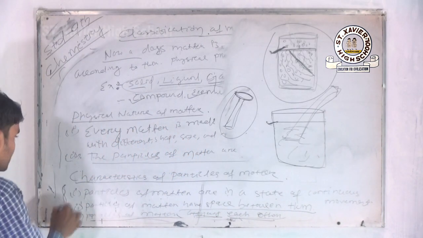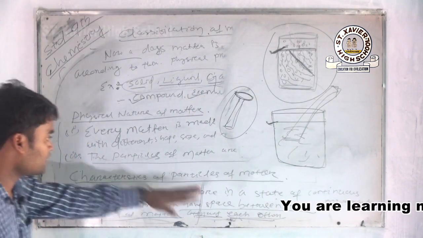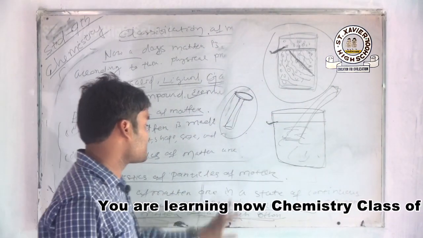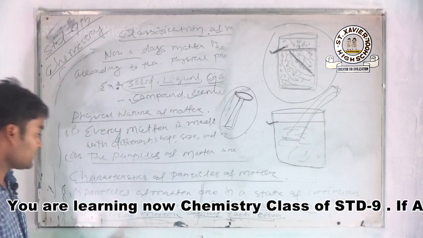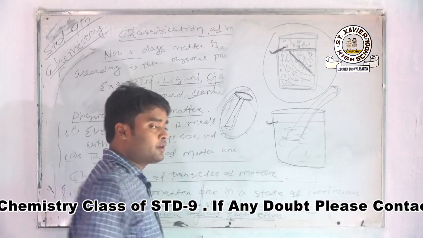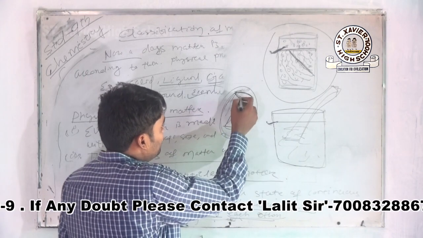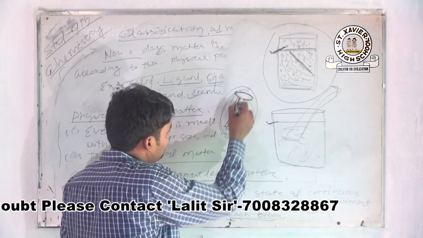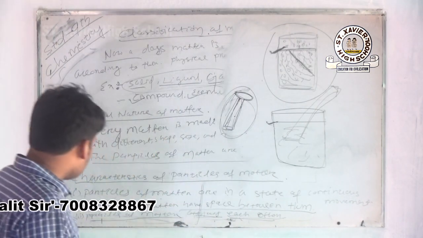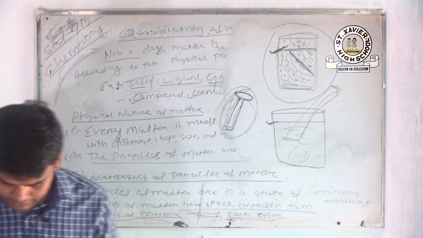Okay, there are the three characteristics of a particle of matter. The first characteristic is that particles of matter are in a state of continuous movement, second is that particles of matter have space between them, and third is that particles of matter attract each other. By hammering the iron nail, there is no break of the iron nail. It shows that the particles of matter inside the iron nail are strongly bonded. Okay, these are all the three characteristics of a particle of matter. Understood?